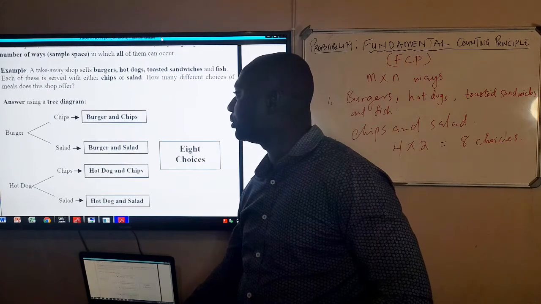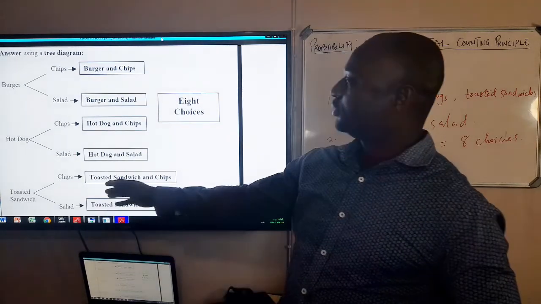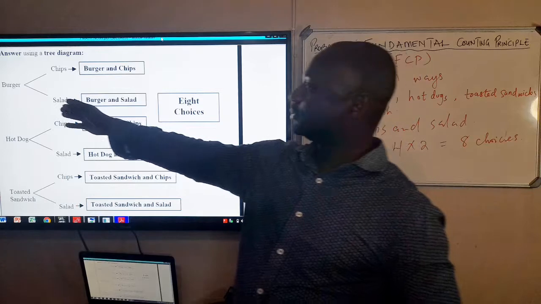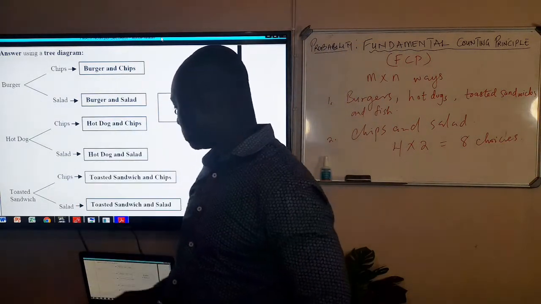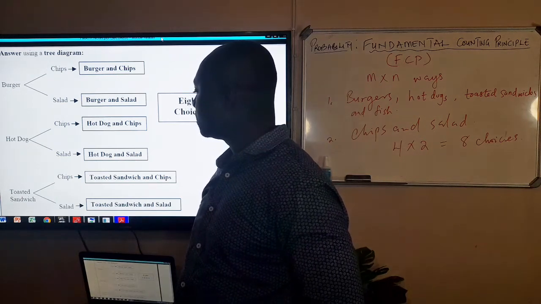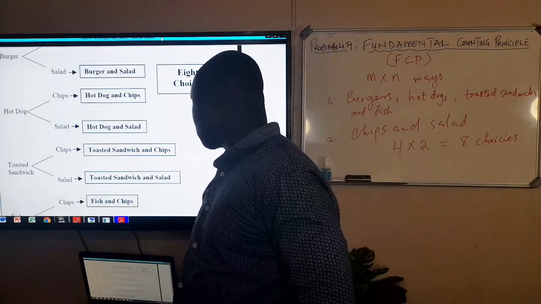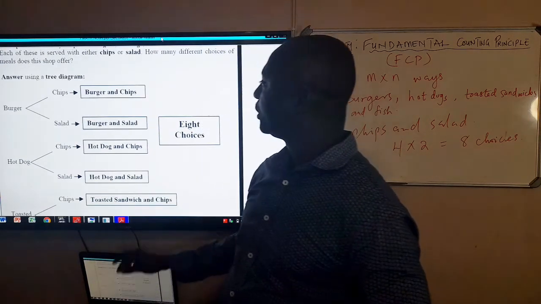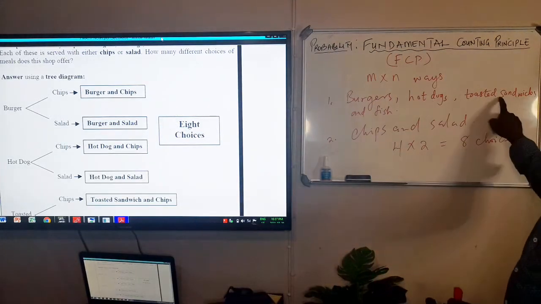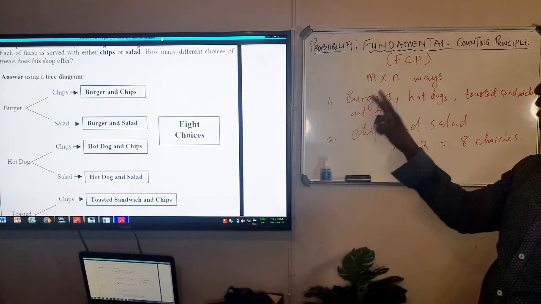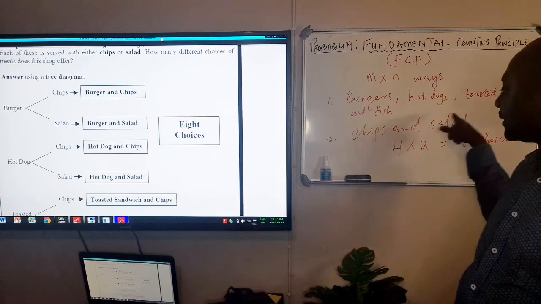So here we are going to answer using a tree diagram. They said the takeaway shop sells these meals: burger, hot dog, toasted sandwich, and fish and chips. So now we are going to take a close look at what is happening here. After the main course, which is burgers, hot dog, toasted sandwich, and fish, they said each of these goes alongside chips and salad.